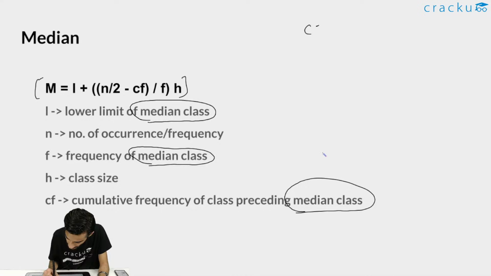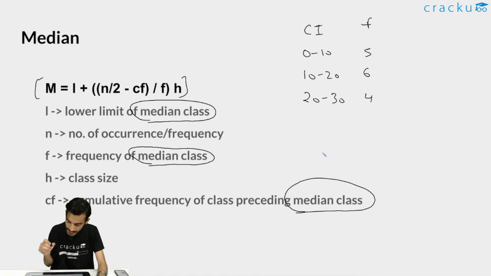So let's say the class interval is given to us as 0 to 10, 10 to 20, 20 to 30, and the frequency is 5, 6, 4, right? So let's say this is the frequency. I hope I'm taking the values same as it was in the last slide, right? So now we need to find the value of median class. To find the median class, first you need to focus on finding the value of n by 2. Here n is the number of frequency or occurrence.